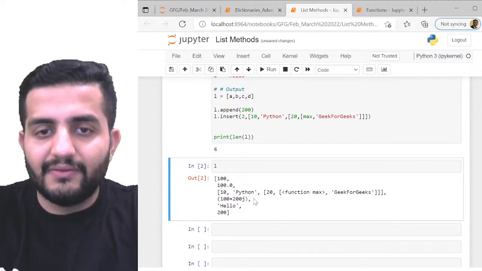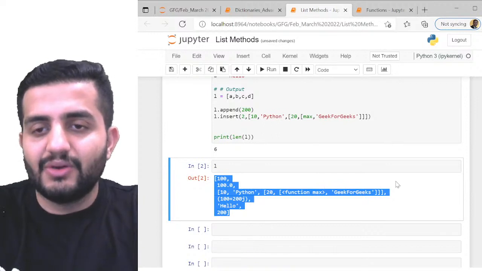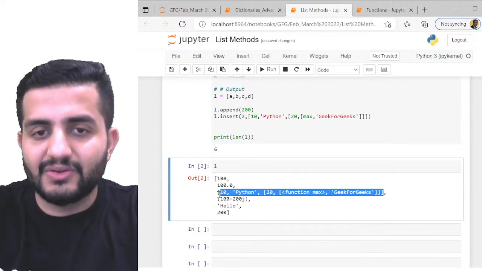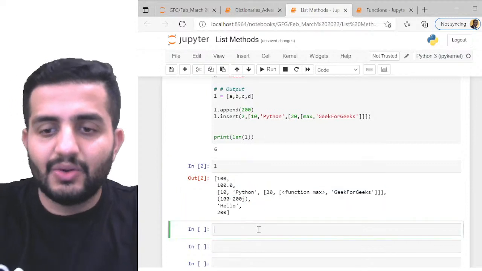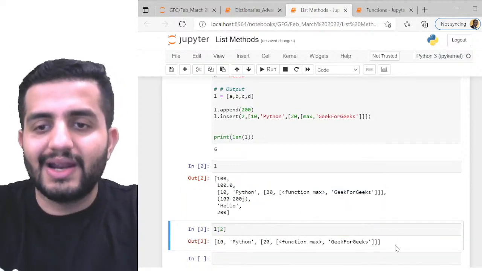1, 2, 3, 4, 5, 6. There are 6 elements, right? So this entire thing is your one element here. Look at this, this entire thing is your one element. So how to access this? You write L of 0, 1, 2. You'll get 2. You'll get this inner list.